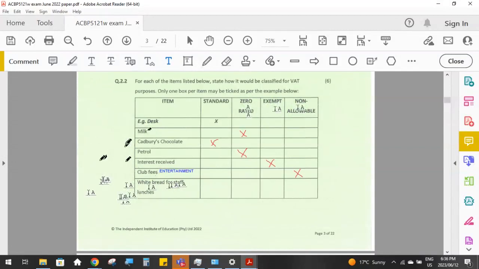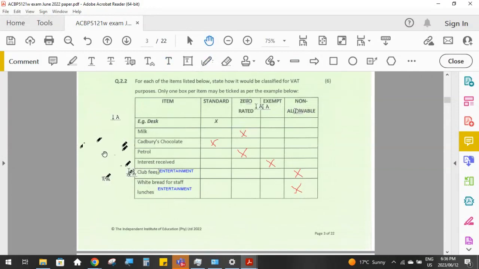Brown bread is zero rated, white bread is standard rated. But because they are using that white bread for their own staff lunches, that is also considered entertainment, and so that is also non-allowable. We're not allowed to claim that VAT back either.